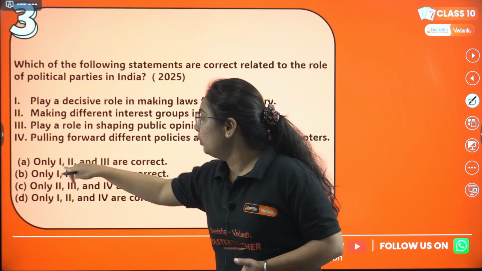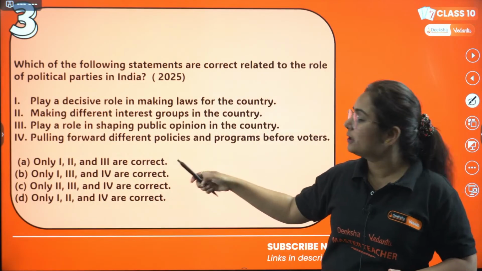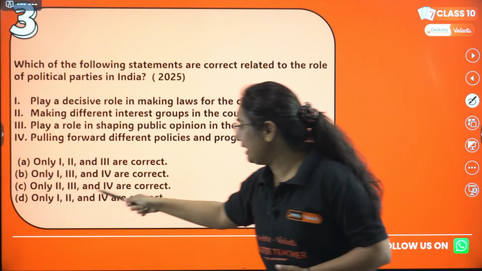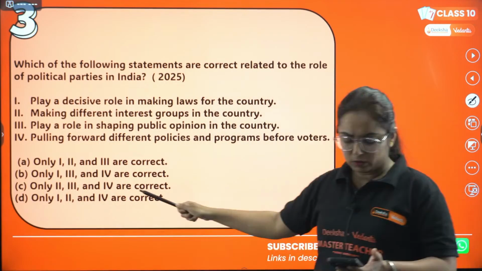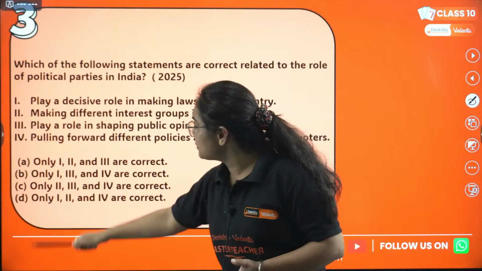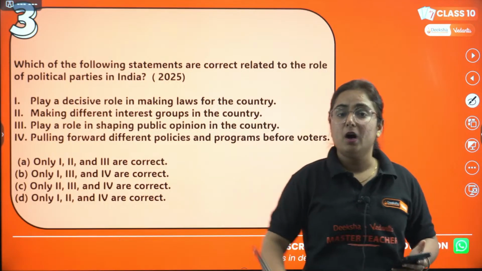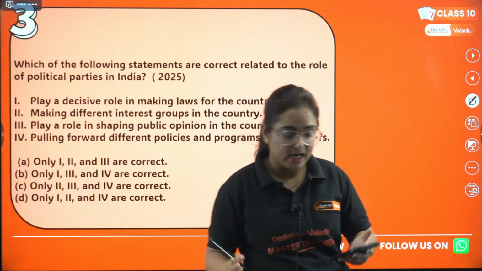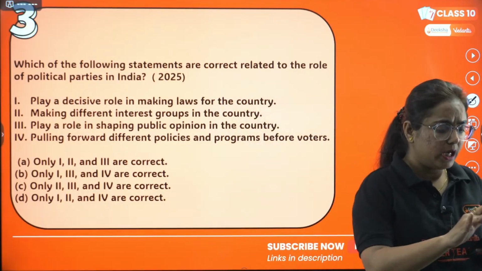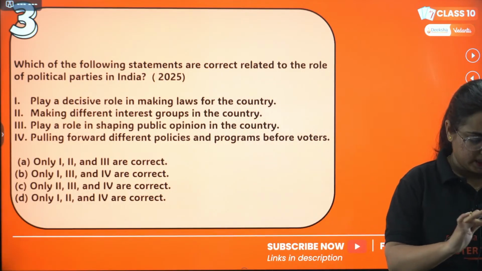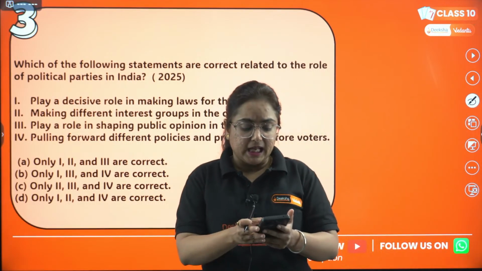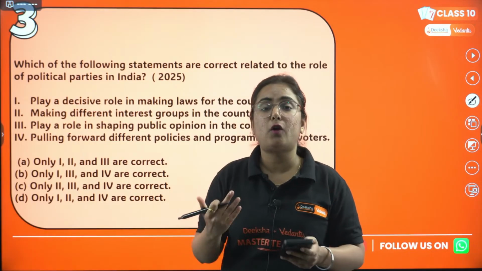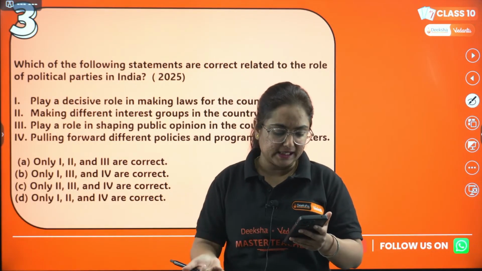Option A, only 1, 2 and 3 are correct. Option B, 1, 3 and 4 are correct. Option C, only 2, 3 and 4 are correct. Or option D, 1, 2 and 4 are correct. Read the question, read it twice. Think about it before answering, so that you should not make any mistake, because this preparation is for your pre-boards, for your final exams.